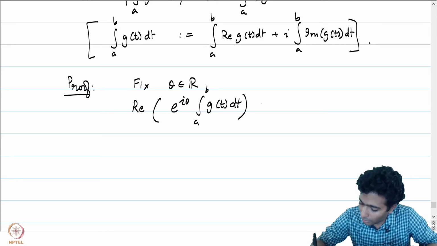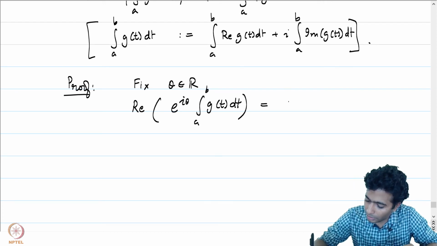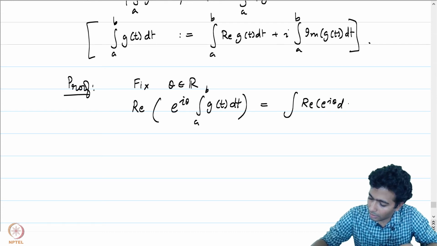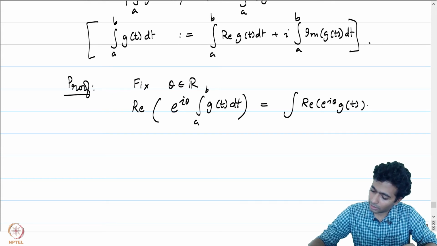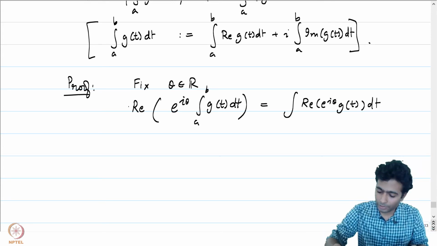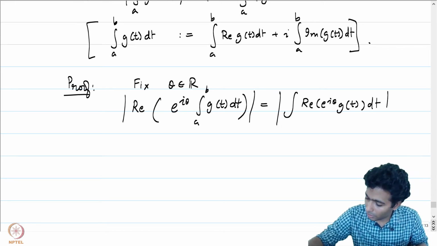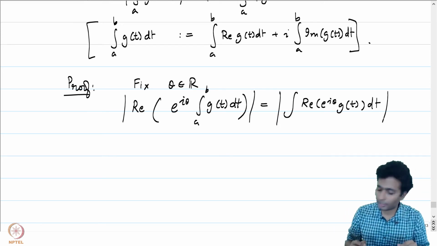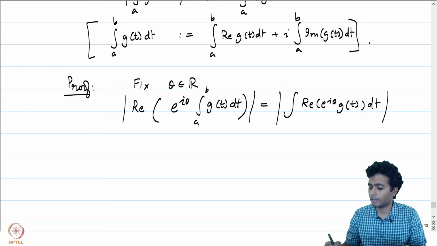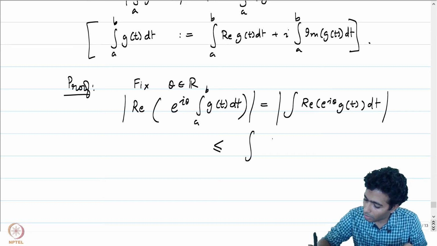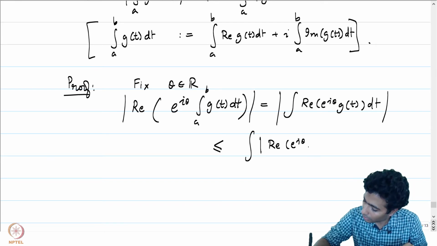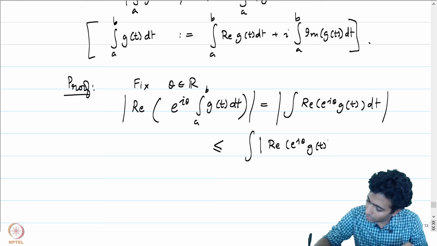But before applying anything more, this is just going to be the integral of the real part of e to the power i theta g of t dt. And if we look at the absolute value, from our real analysis course, the right hand side is the integral of a real valued function, and this is less than or equal to the integral of the absolute value of the real part of e to the power i theta g of t dt.